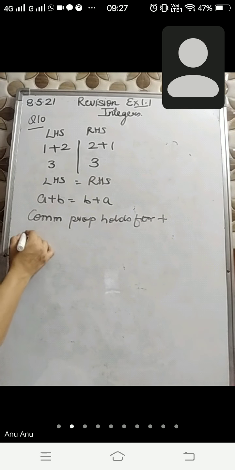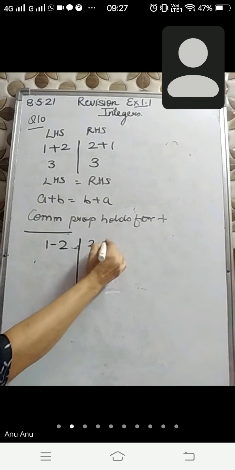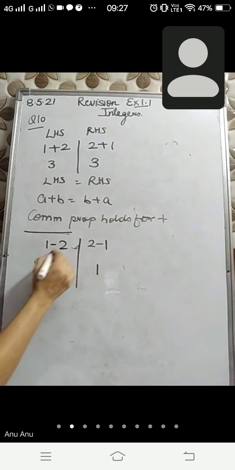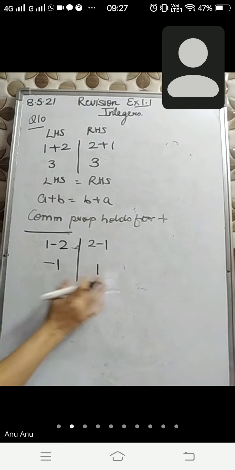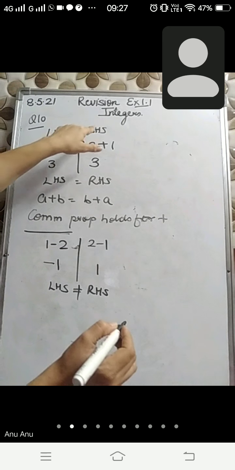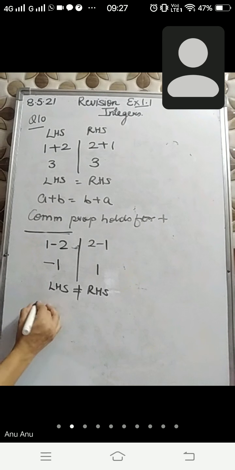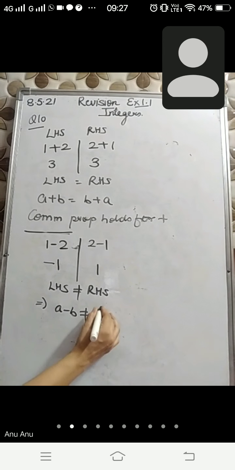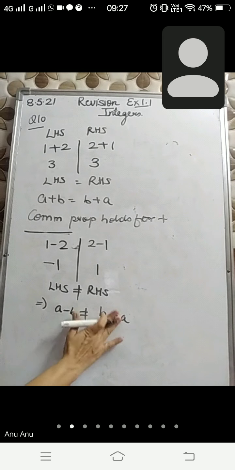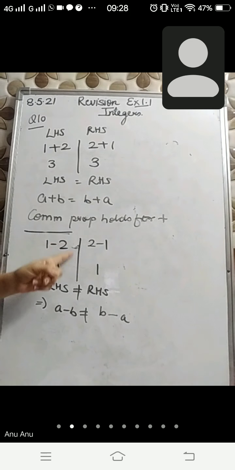Now if I take this same property for subtraction, let's verify whether it holds. If I take 1 minus 2 and 2 minus 1, 2 minus 1 is 1, and 1 minus 2 is minus 1, so they are not equal. Left hand side is not equal to right hand side. It's compulsory to write left hand side and right hand side on the top. So they are not equal. That means A minus B is not equal to B minus A. That means this commutative property doesn't hold for subtraction. It holds for addition, but it doesn't hold for subtraction.